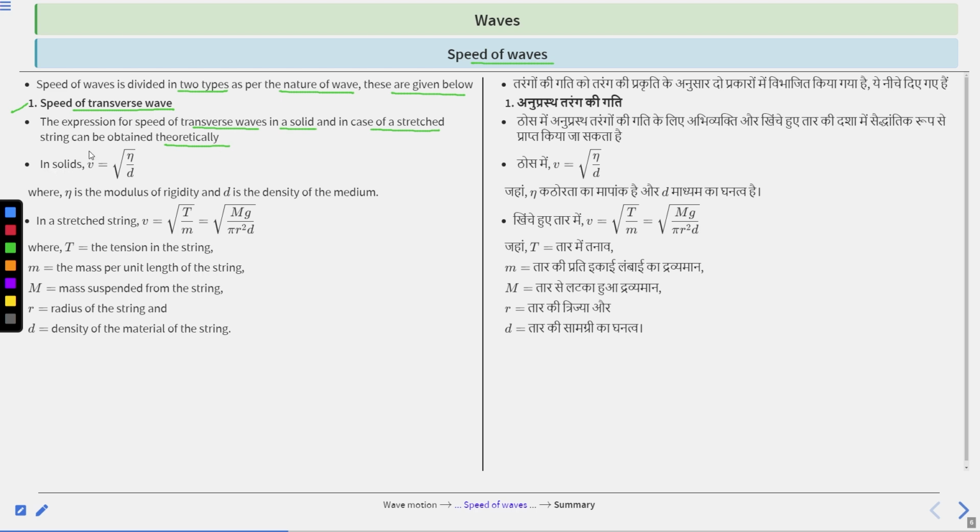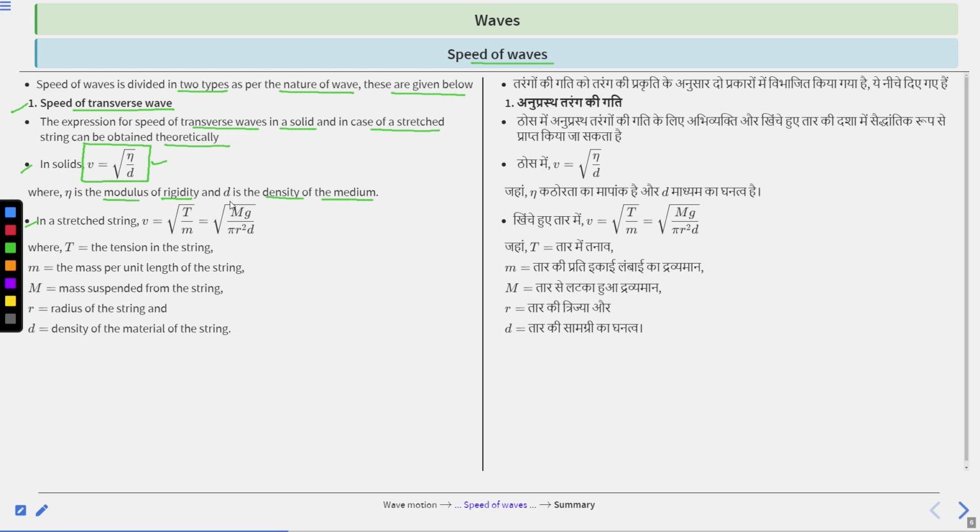In solids, v equal to under root eta divided by d. So this is the speed of transverse waves, where eta is the modulus of rigidity and d is the density of the medium. Clear? And in a stretched string, v is equal to under root T divided by m.